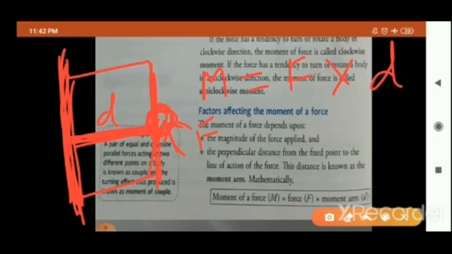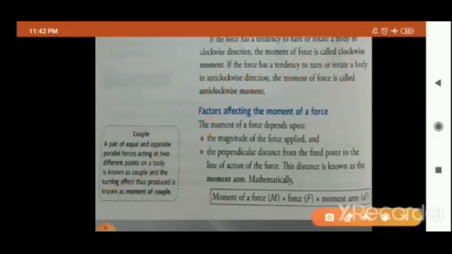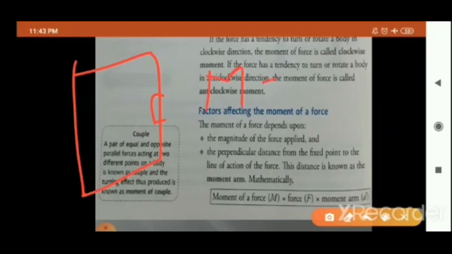And so why do we fix the handle at the edge of the door? Reason? हम handle यहाँ corner पे क्यों लगाते हैं? As I told you, what is the formula for the moment of force? Moment of force, capital M is equal to force applied into moment arm D.